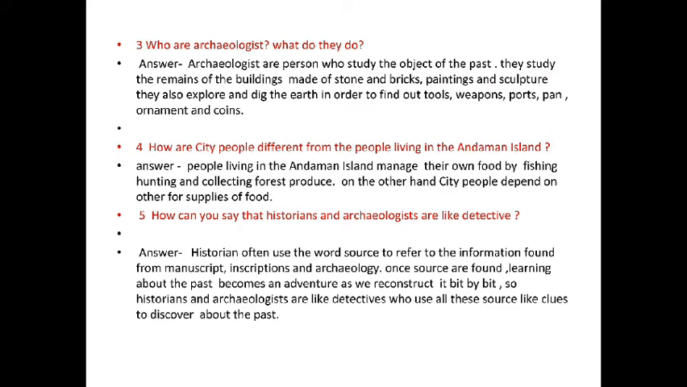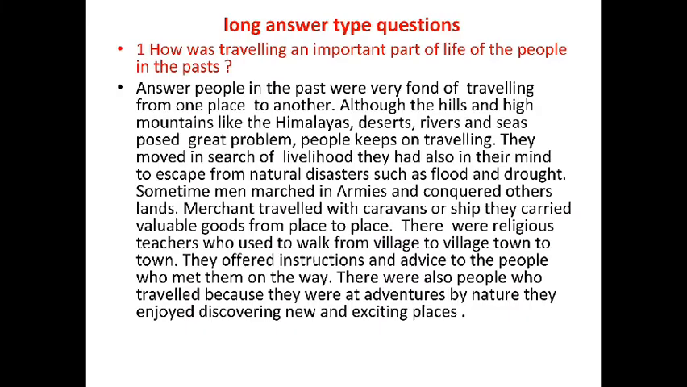Question number 5. How can you say that historians and archaeologists are like detectives? And the answer is, historians often use the word source to refer to the information found from manuscripts, inscriptions, and archaeology. Once sources are found, learning about the past becomes an adventure as we reconstruct it bit by bit. So, historians and archaeologists are like detectives who use all these sources like clues to discover about the past.